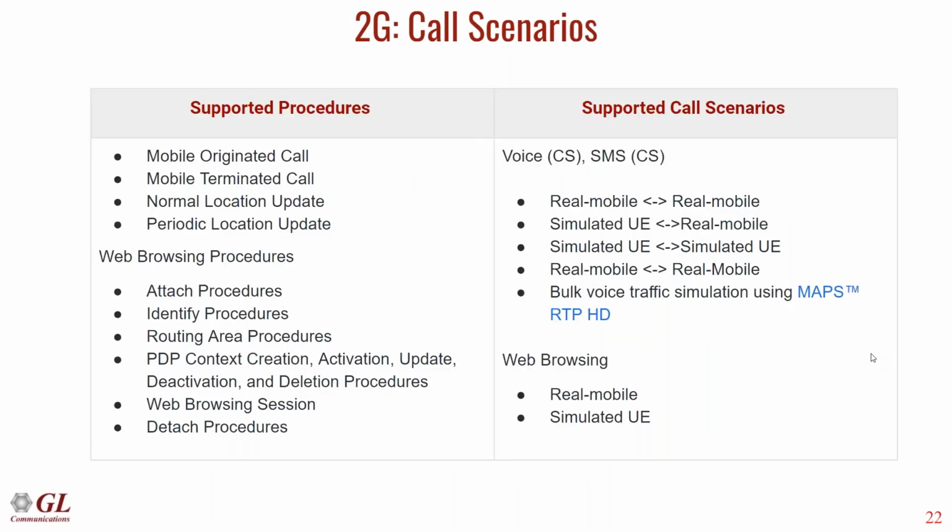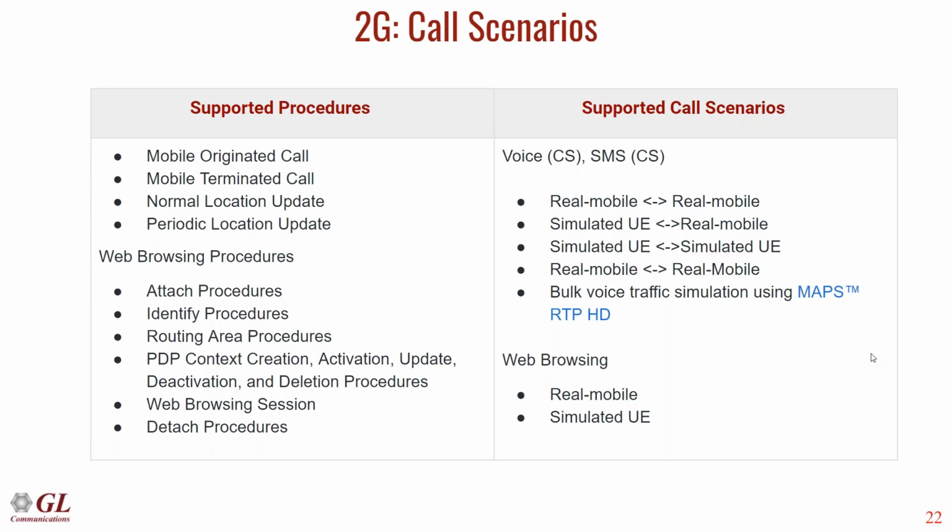This slide gives you a summary of the call scenarios which can be simulated using the 2G lab simulations. Here also, as in the 3G lab simulation, we can simulate mobile originating calls, mobile terminating calls, and location updates, both normal and periodic location updates. In web browsing, we can attach, request PDP context activation, deletion, updation, and web browsing sessions.